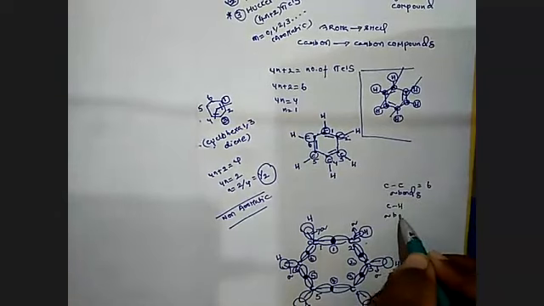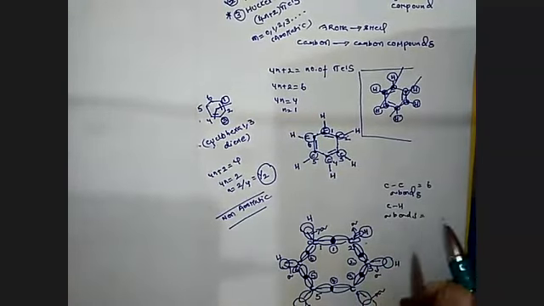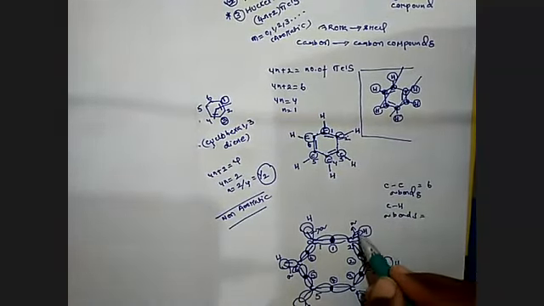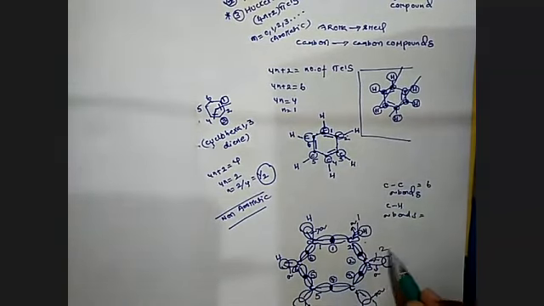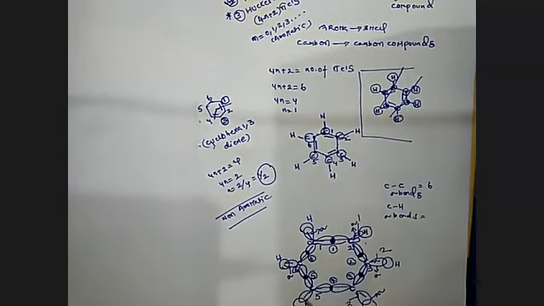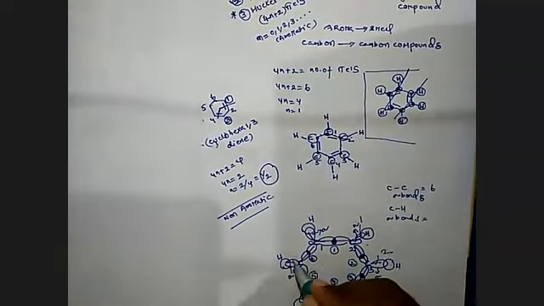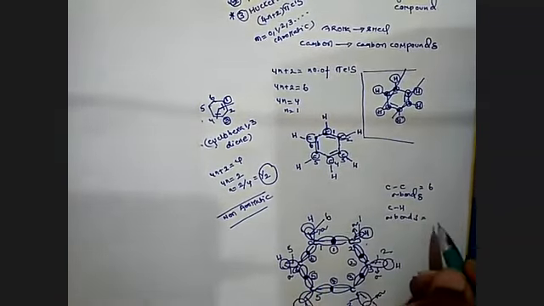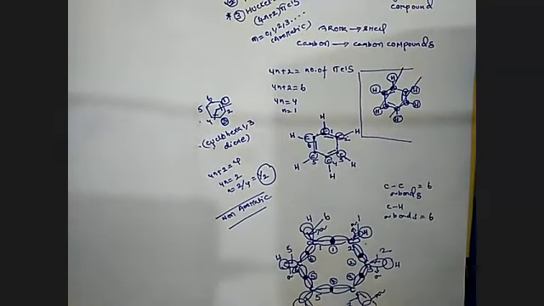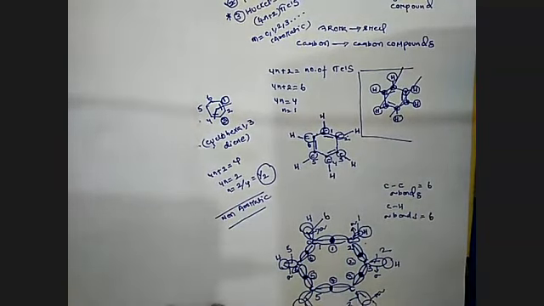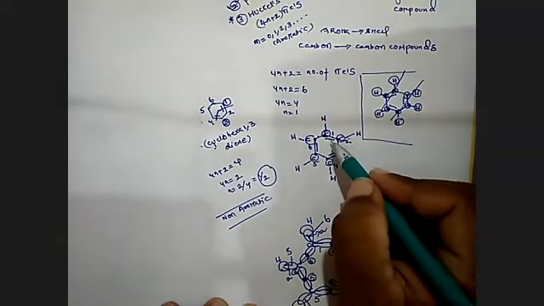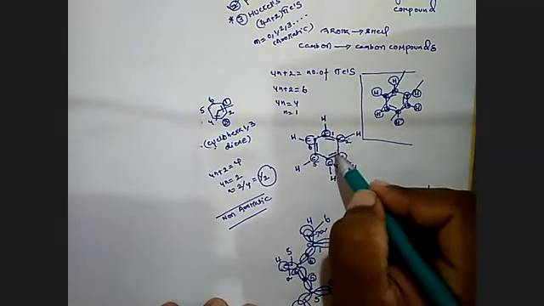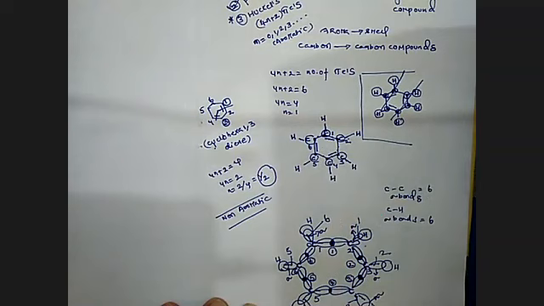Then carbon-hydrogen sigma bonds: this is 1, here it is 2, here 3, here 4, 5, and 6. How many carbon-hydrogen sigma bonds? Six. Then how many double bonds are there in the benzene system? Just now we have discussed: 1, 2, 3. Three double bonds are there.